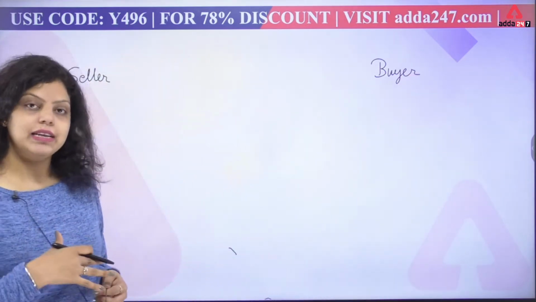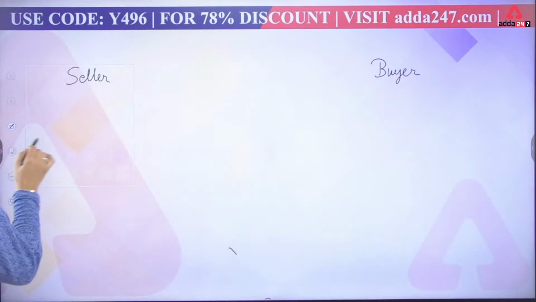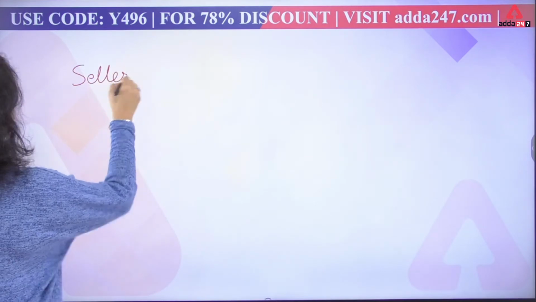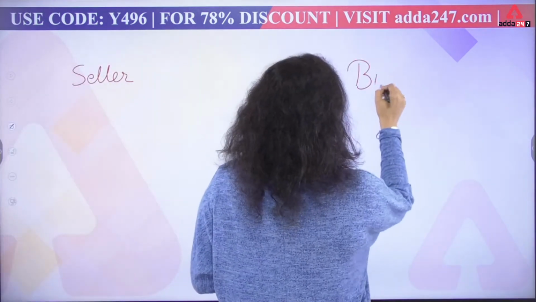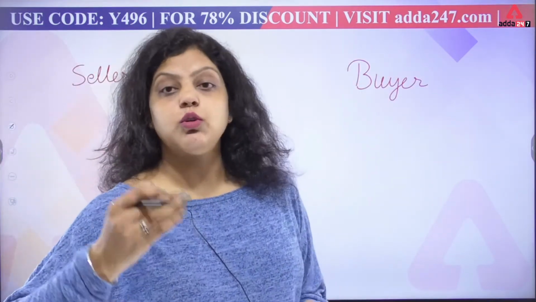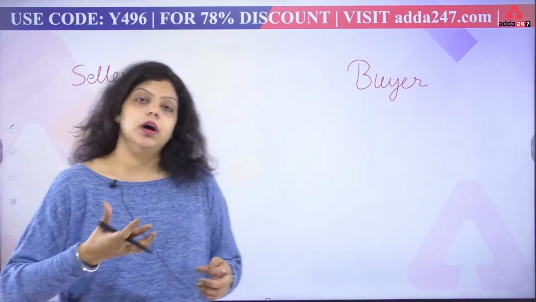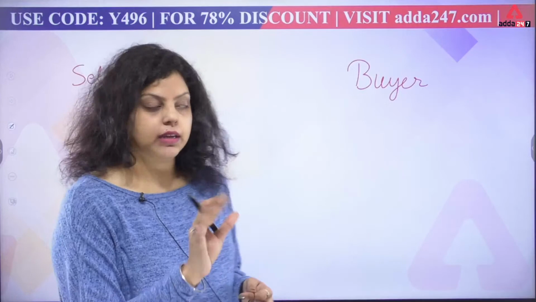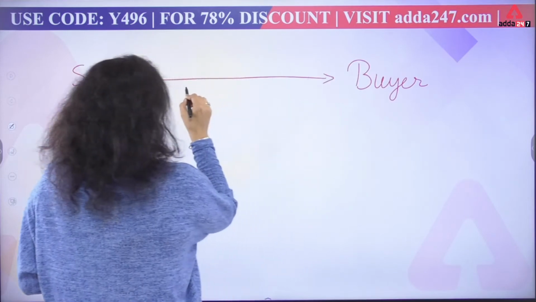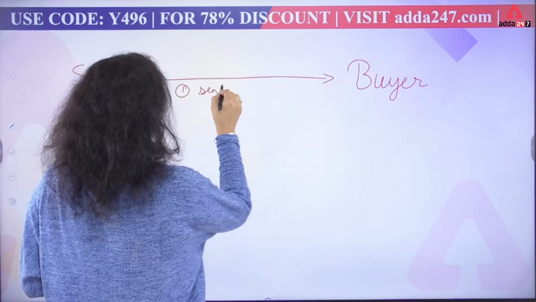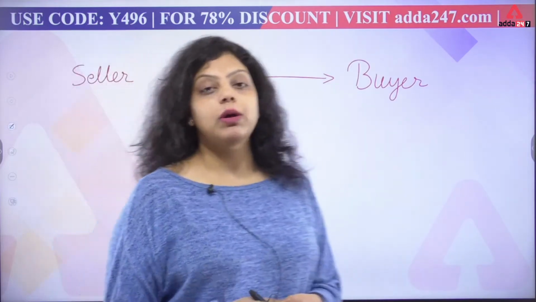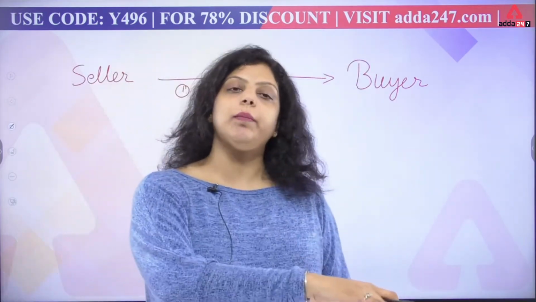Let me write it a little bit bigger. First we have the seller and second we have the buyer. So there are two parties in the contract. The buyer says that I want to purchase certain goods and services, and the seller agrees to sell the goods and services to the buyer. Now these two parties have come into a contract, and the seller has sent the goods to the buyer. We are trying to understand the mechanism of factoring, then we will come to the definition of factoring.